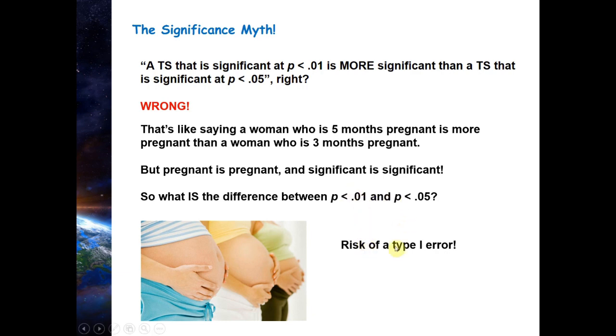0.01 has less risk of a type 1 error than 0.05. Here, you're rejecting H0 because your risk of a type 1 error is less than 1%. And here, you're rejecting H0 because the risk of a type 1 error is less than 5%. So that is the difference. It has nothing to do with whether one is more significant or not.